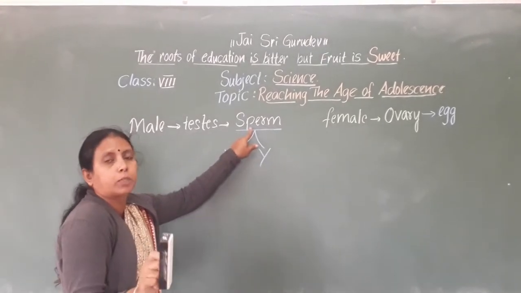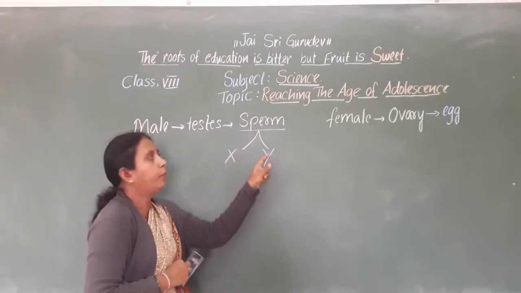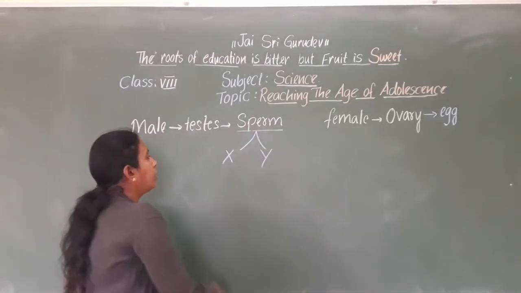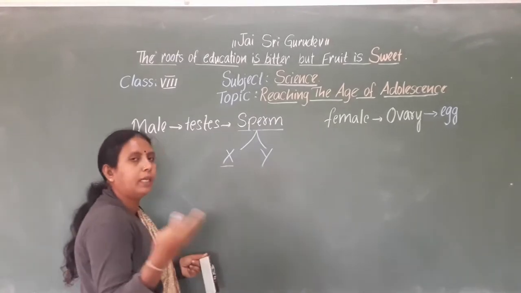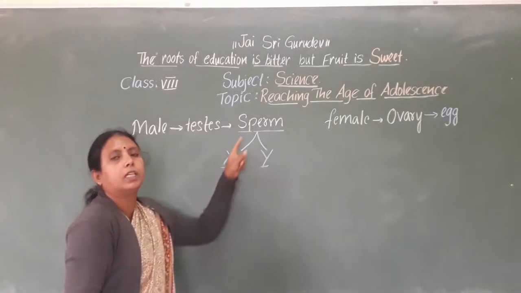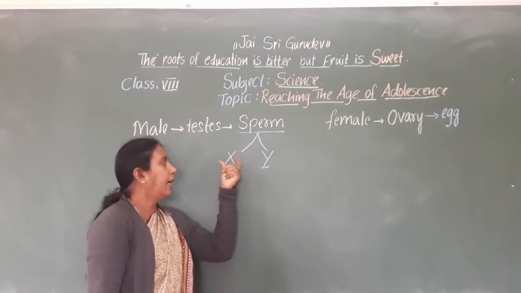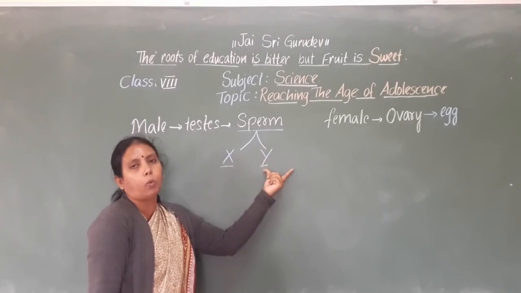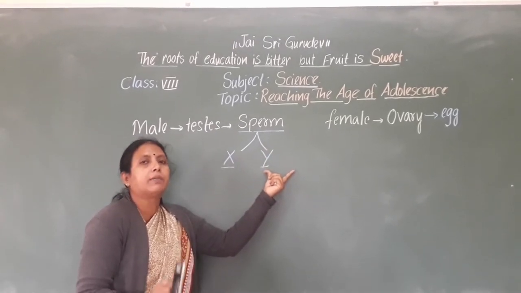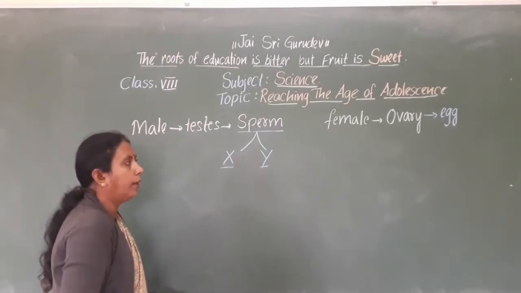Each sperm does not have both an X chromosome and a Y chromosome. In one sperm it is X, and in another sperm it is the Y chromosome. That means sperms are of two types, containing either X or Y chromosomes. They differ in structure, but both are chromosomes only.